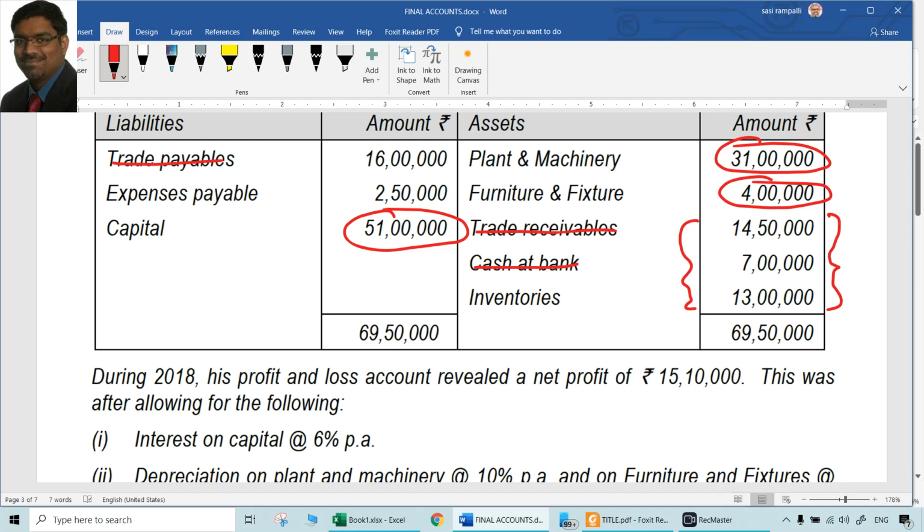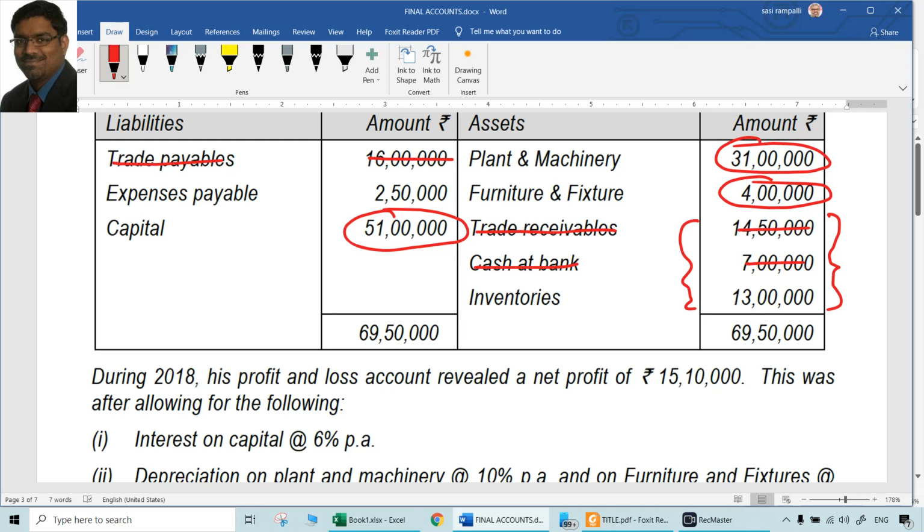Now the point is, the three items here we took from already given amounts, and three items we took directly into the closing balance sheet. Remaining things are still there. Inventories, how much is the balance at the end of the year? Still we don't know.